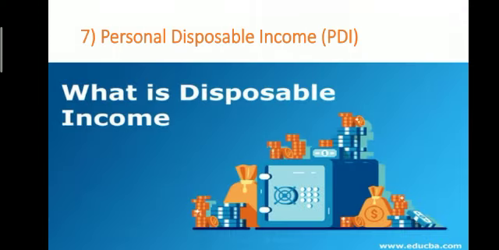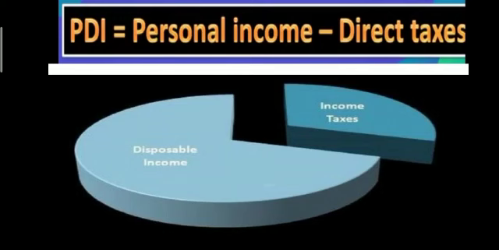Next basic concept in microeconomics is personal disposable income. This income is that part of our personal income which is left over after payment of direct taxes such as income tax, wealth tax, etc. Personal disposable income is equal to personal income minus all direct taxes, that is income tax, wealth tax.